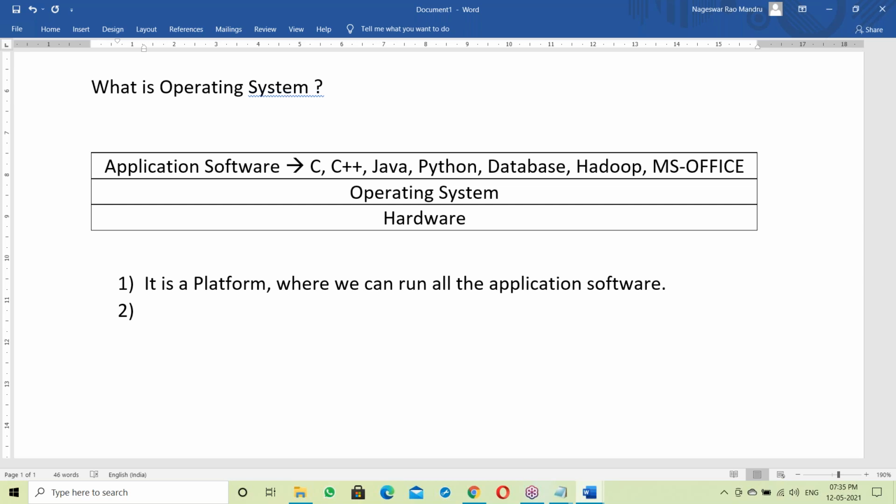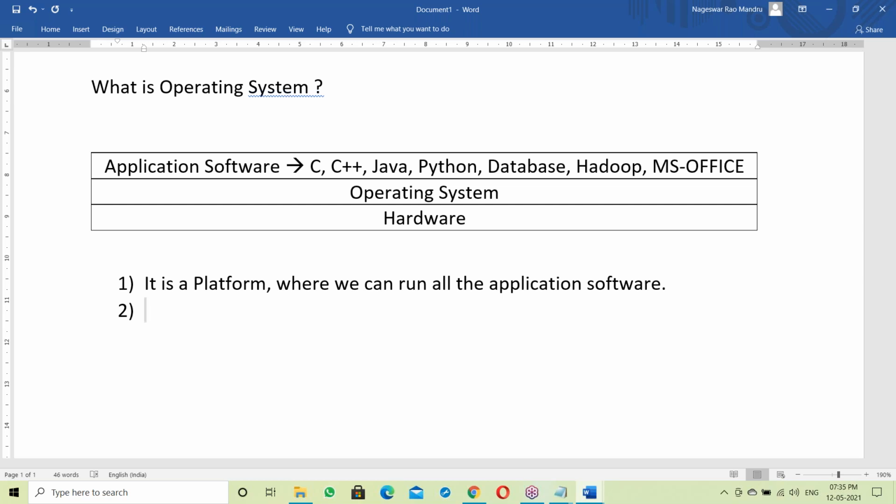The OS acts like a platform. On top of the OS, we can run all the application software, maybe C or C++, Java or anything. Even for MS Office, an OS is required. Without an OS, we can't do anything.